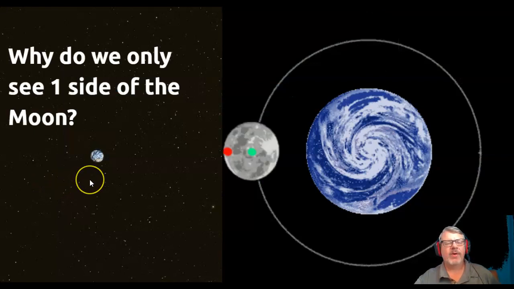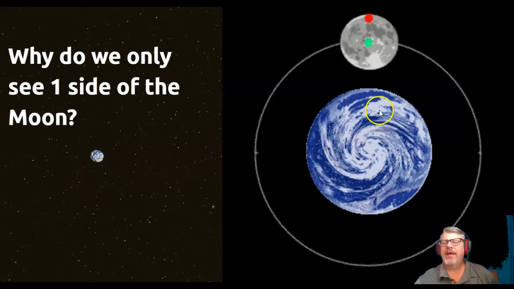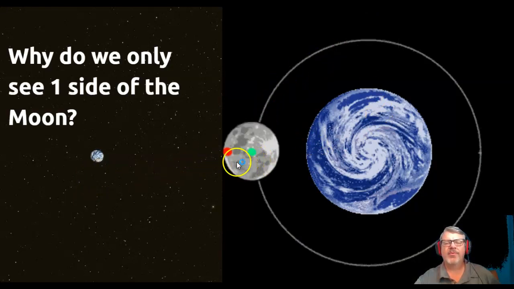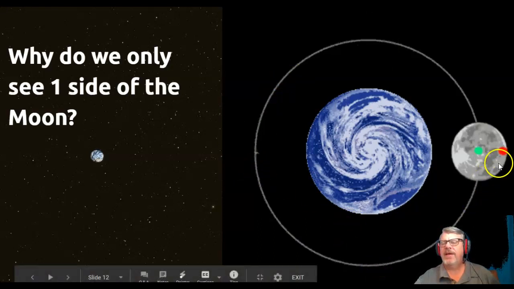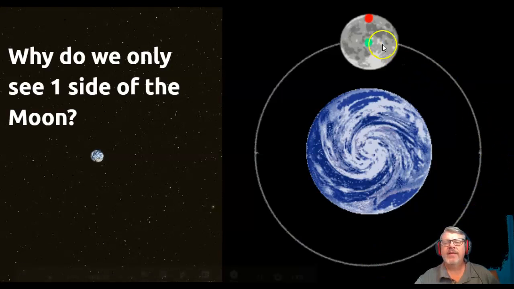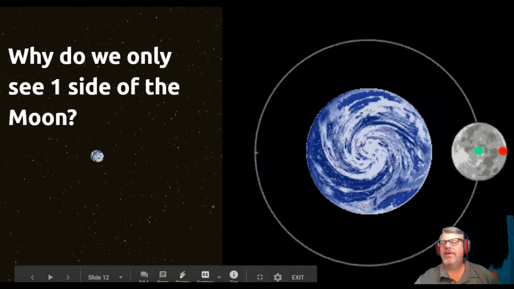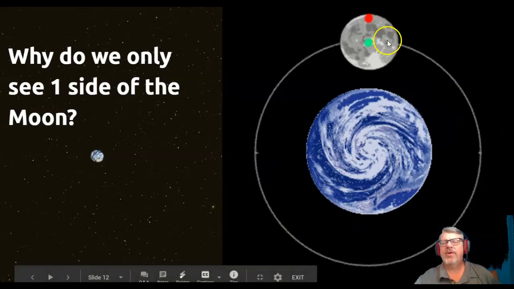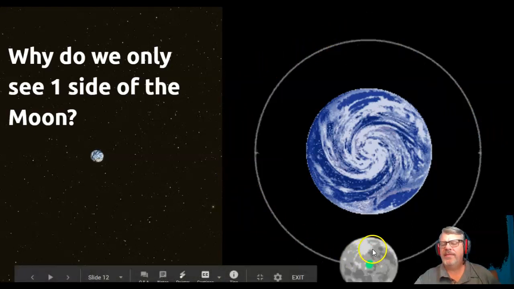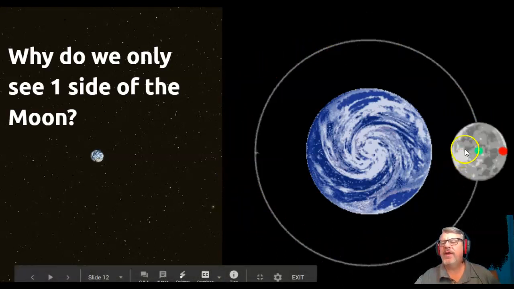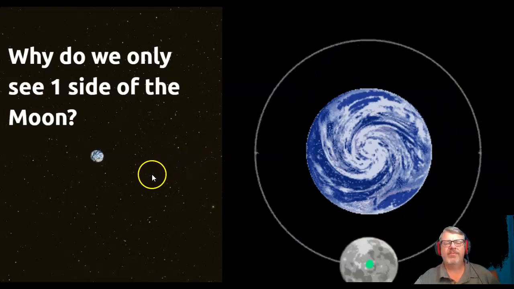They also get into the question of why we only see one side of the moon. If you look at the moon traveling around the Earth, it's marked with a red dot and a green dot. The green dot's in the center, and the red dot is on the outside. As the moon orbits, or revolves around the Earth, the red dot is always on the outside. So that would be the far side of the moon. And the side with this white blotch that always faces the Earth, that's the near side of the moon. That's the side of the moon that we always see.